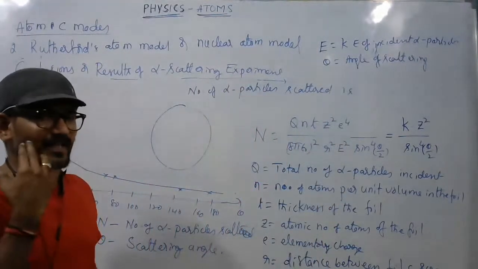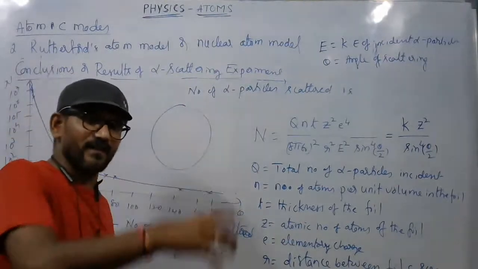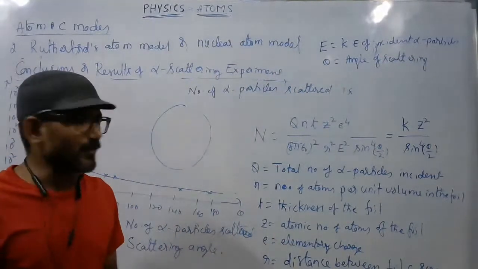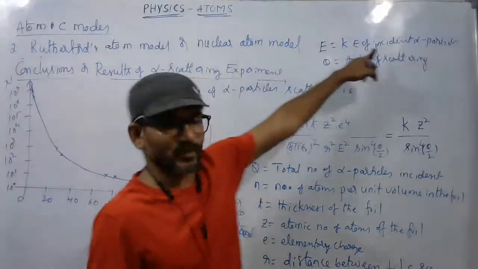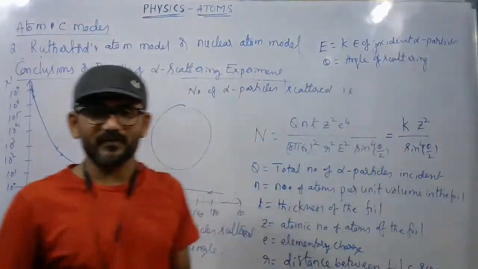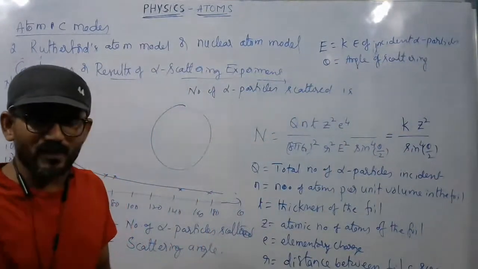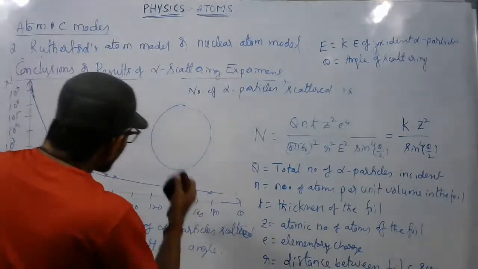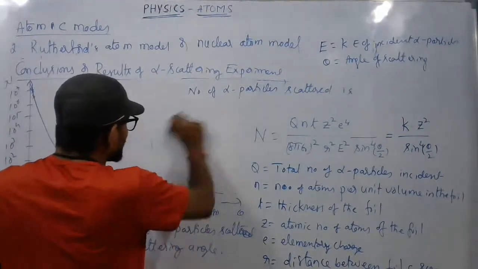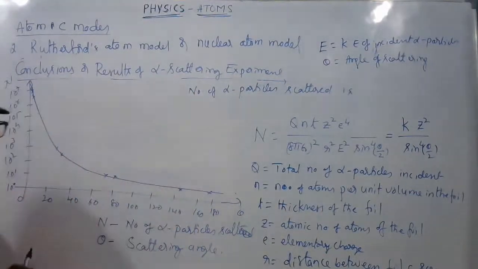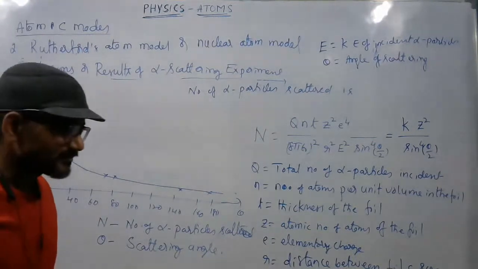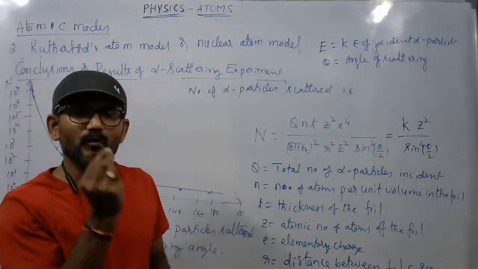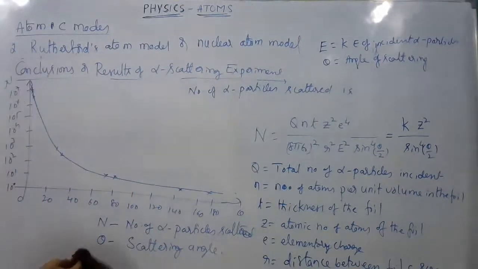An alpha particle, which has some mass and is moving with velocity v, has energy given as kinetic energy, half mv², where v is the velocity of the alpha particles. Based on this quantity, velocity and direction, they have introduced one more point here. What is that? Let us see.